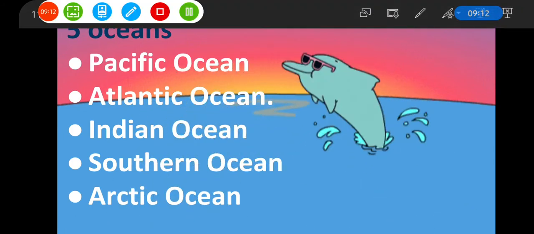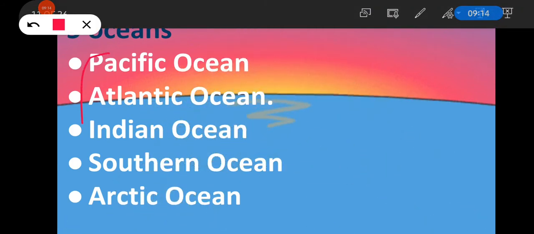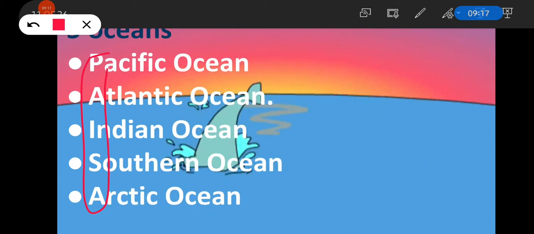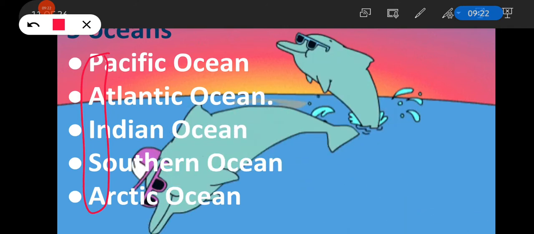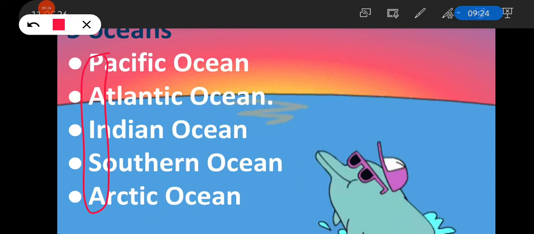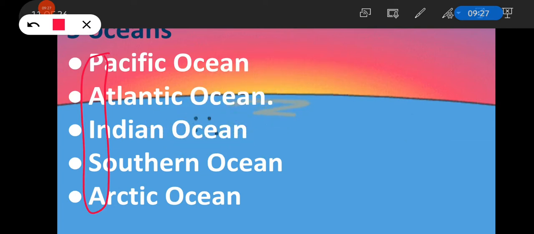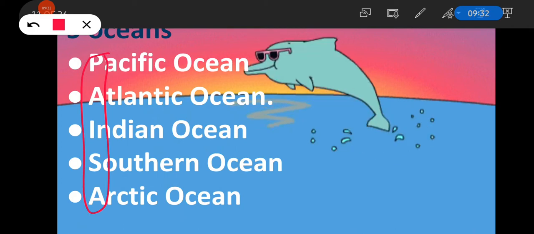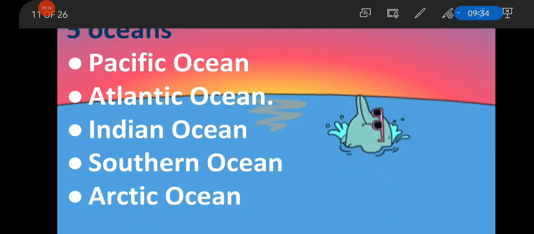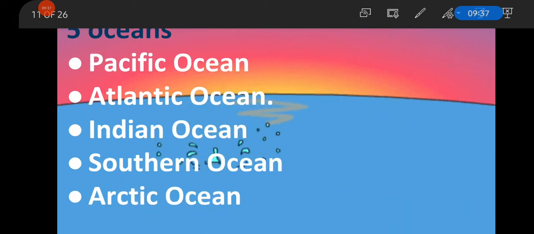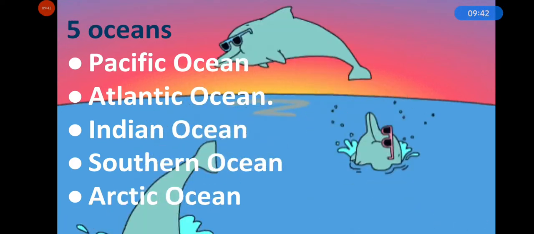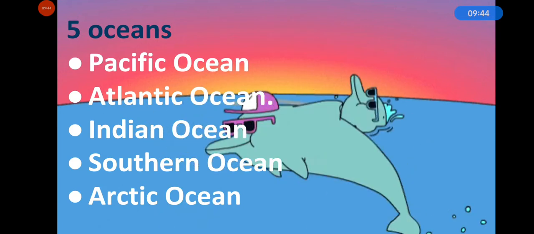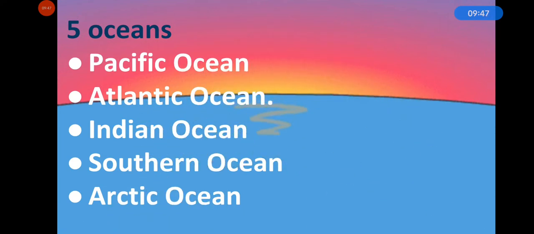You can learn them like this. P-A-I-S-A. PAISA. So you can easily learn all the oceans' names from biggest size to smallest size. P for Pacific, A for Atlantic, I for Indian Ocean, S for Southern Ocean, AR for Arctic Ocean. And they are written from biggest to smallest size. Means Pacific Ocean is the biggest and Arctic Ocean is the smallest ocean.